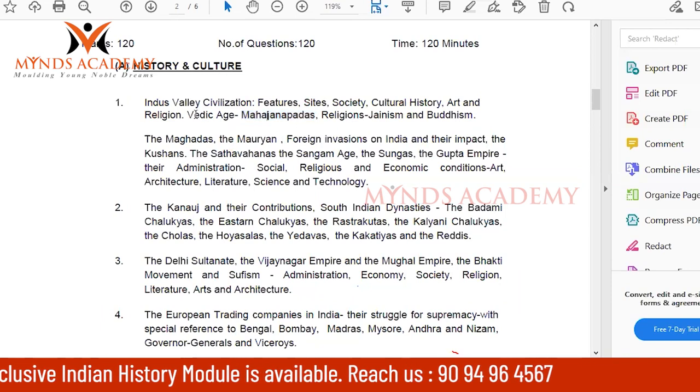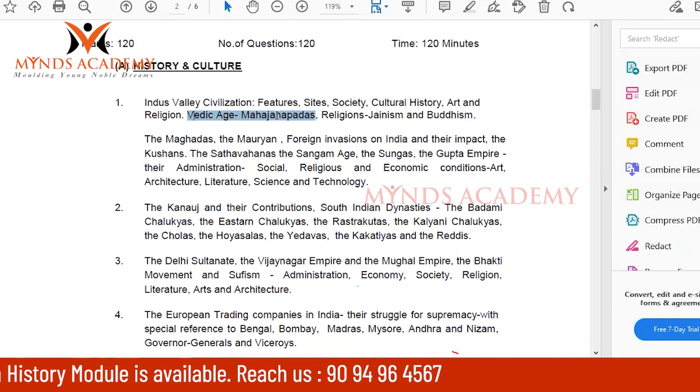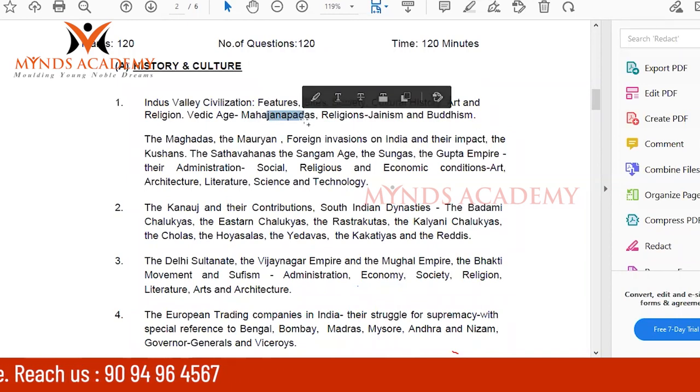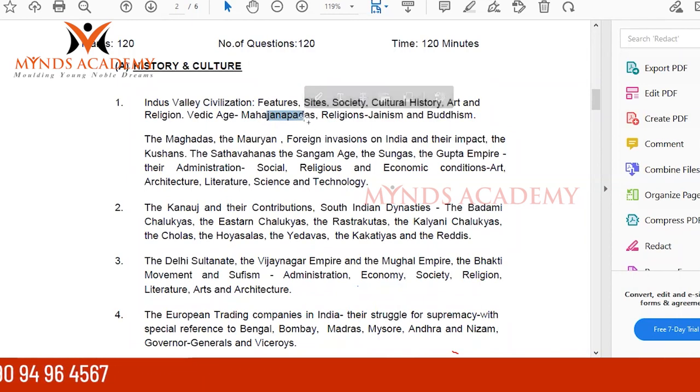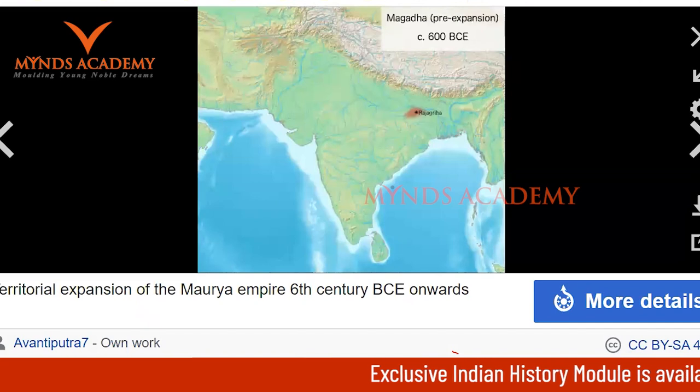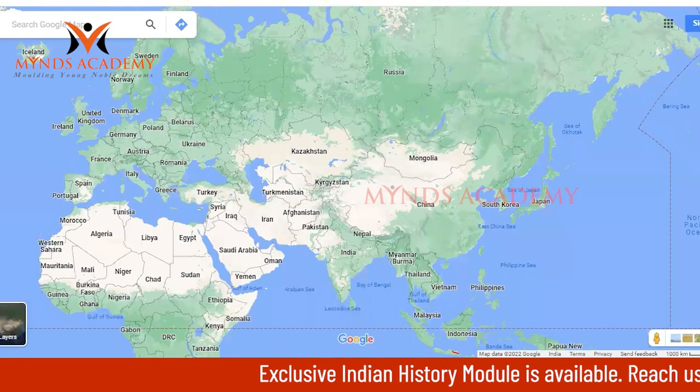Now you know the Vedic age, and you know the Mahajanapadas also. One of the Mahajanapadas, Magadha, became very powerful. Later it expanded into an empire. Now next, around 600 BC. Now I will show this on Google Earth. You will understand better.